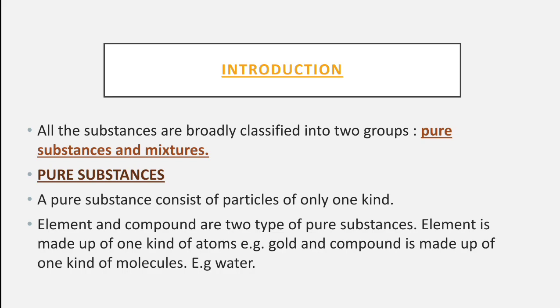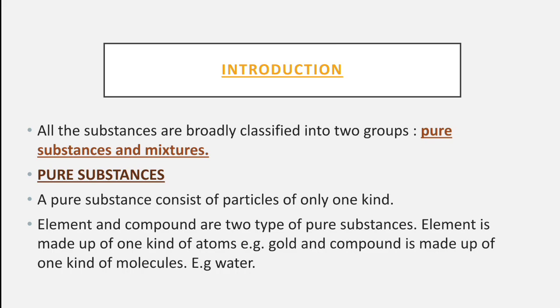All the substances are broadly classified into 2 groups, pure substances and mixtures. If we look around us, there are many substances around us. Some are living, some are non-living, but we will deal mainly with the non-living substances over here.